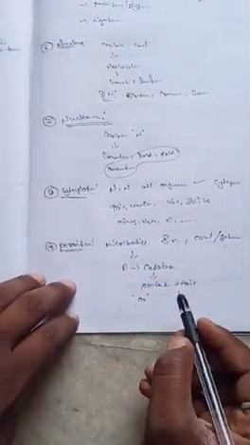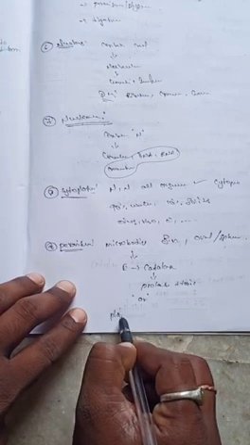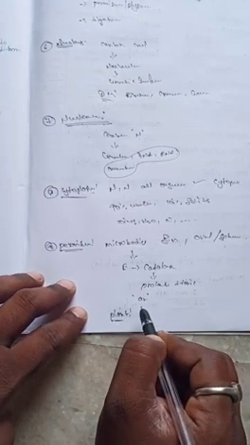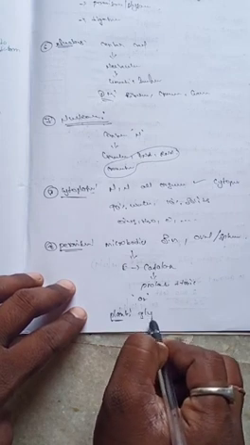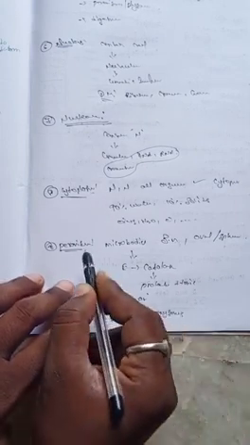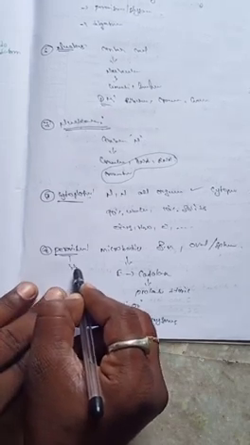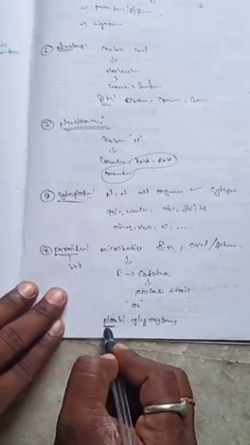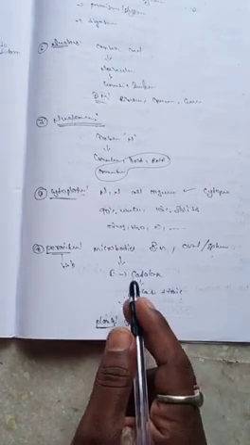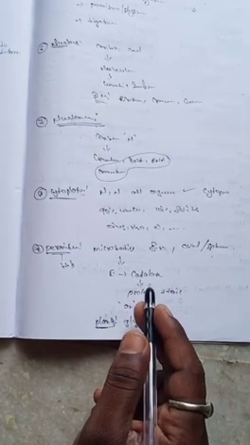Peroxisomes are present in the human body, but plant cells contain glycosomes instead. The glycosomes are also involved in the same activities in the body.